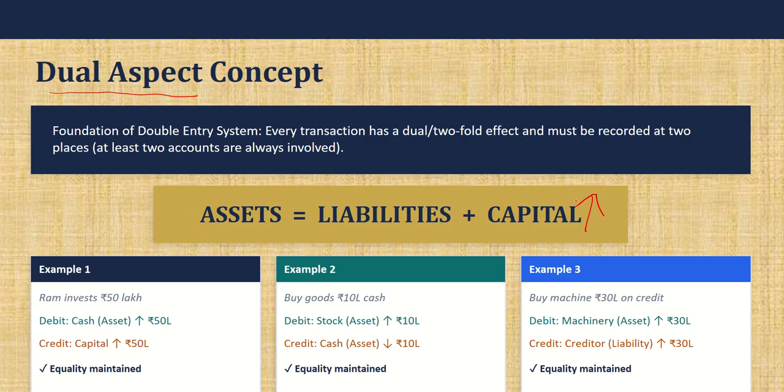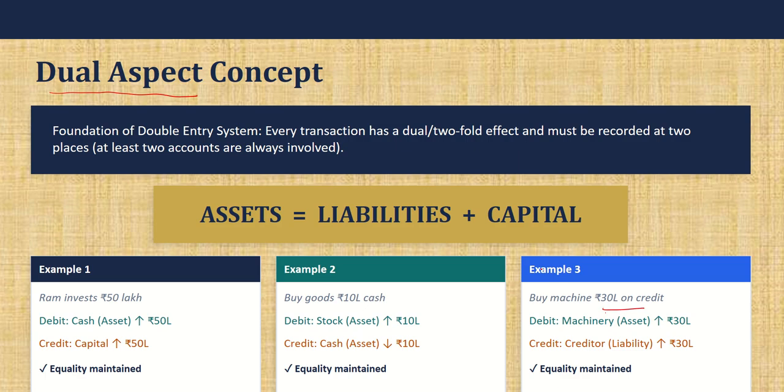We have spent cash, so cash goes out. The asset portion decreases, and what comes in? Stock comes in. That is also a current asset, so that will increase and this will decrease. It's balanced again. Okay. Then the third example is buy machine